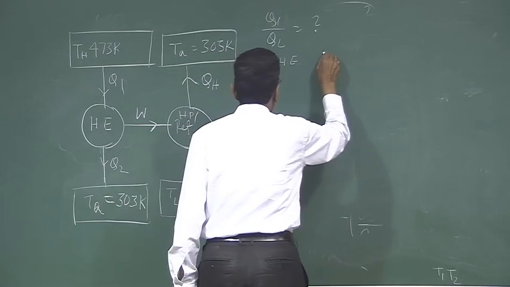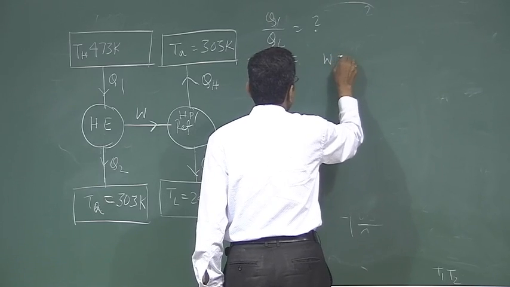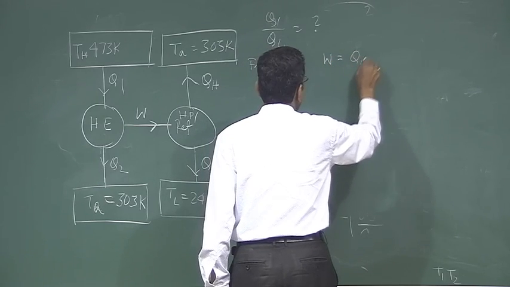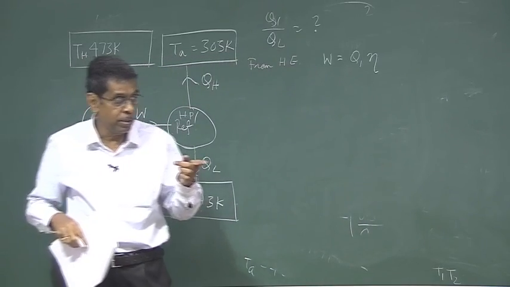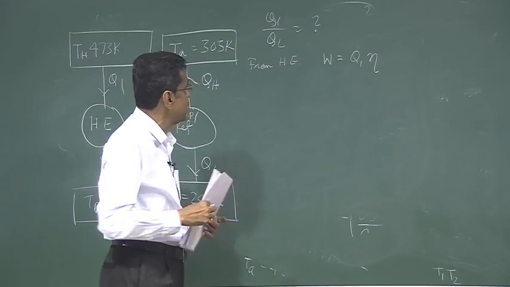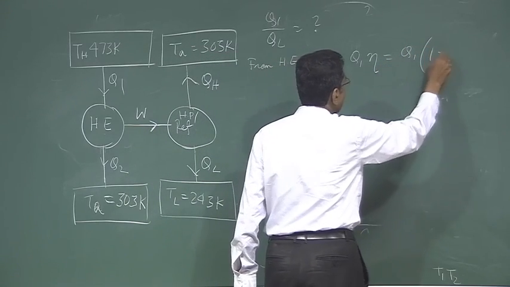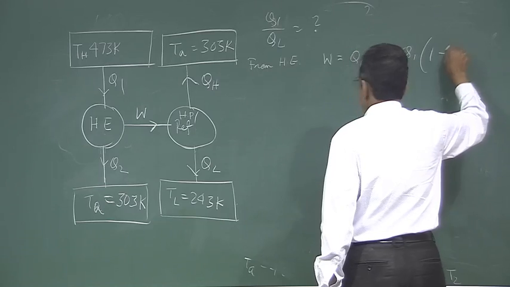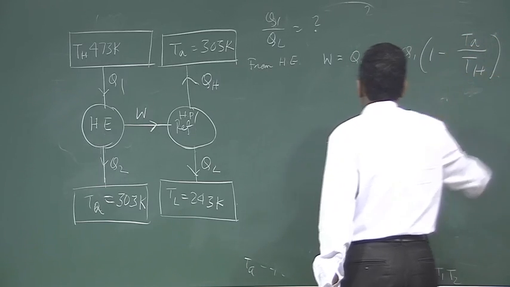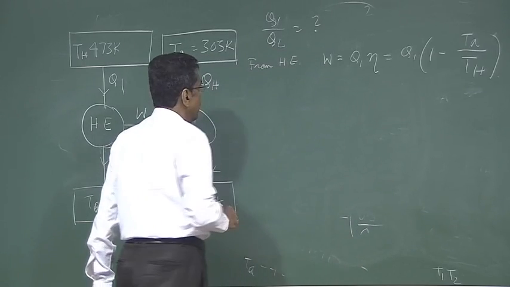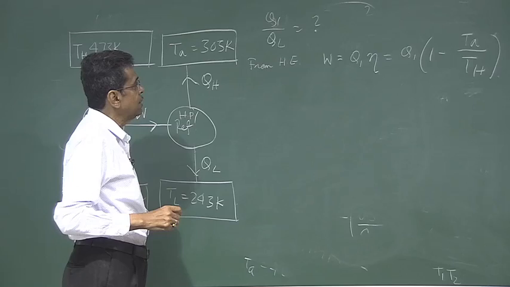So from the heat engine, we get W is Q1 into eta. And here all processes are reversible. It is told in the problem that we assume all processes are reversible. So eta is 1 minus TA by TH, and W is Q1 into 1 minus TA by TH.